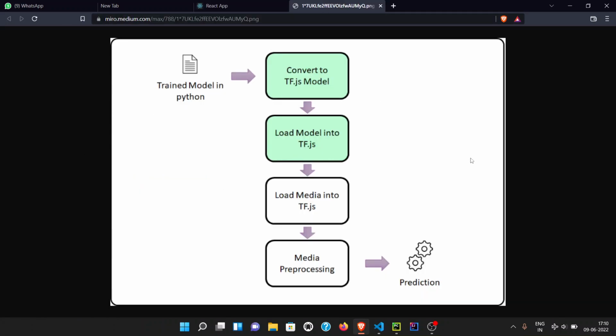So this is the diagram of integration of the model in the client itself without actually using the server. As you can see, you take a trained model in Python and convert it into a TFJS model, which is the format specified by TensorFlow.js. You load that model in TensorFlow.js, you do processing, and you do the predictions.